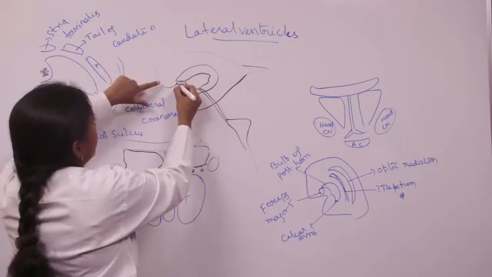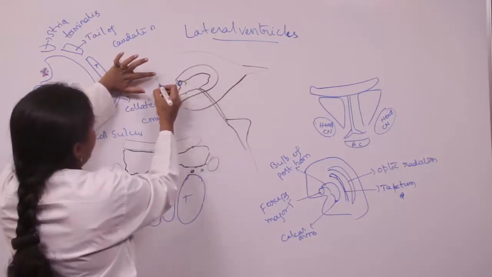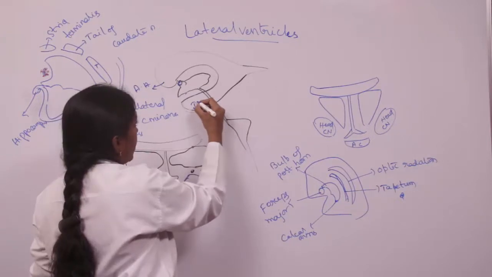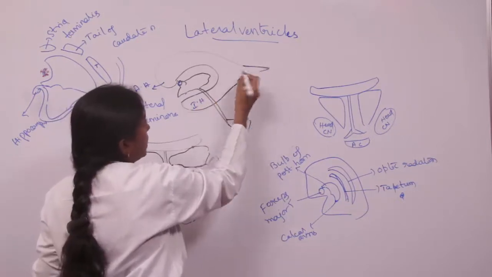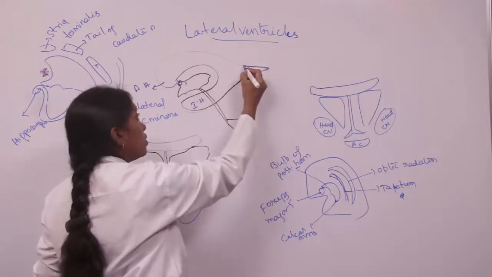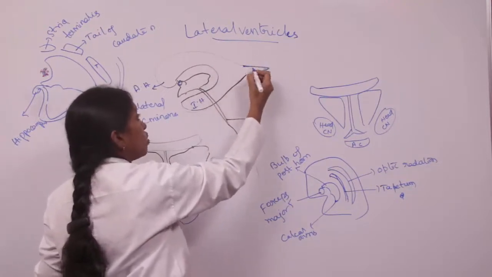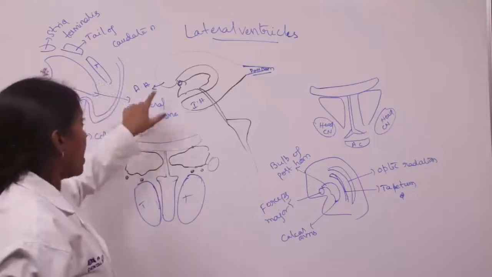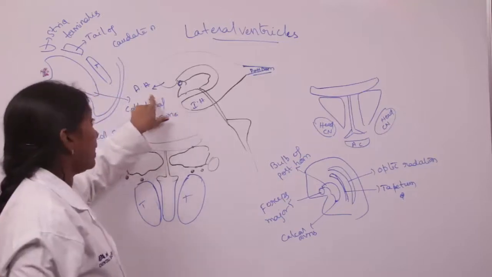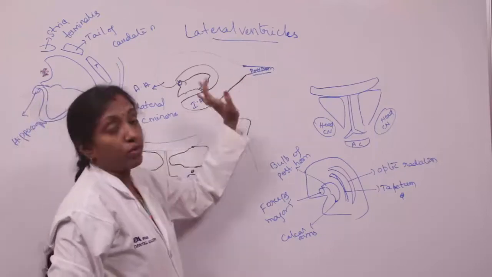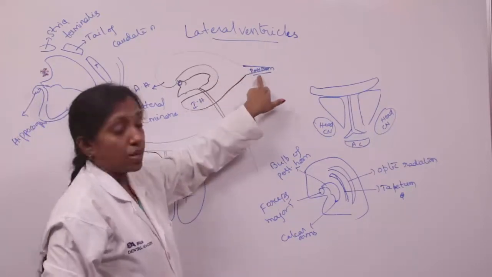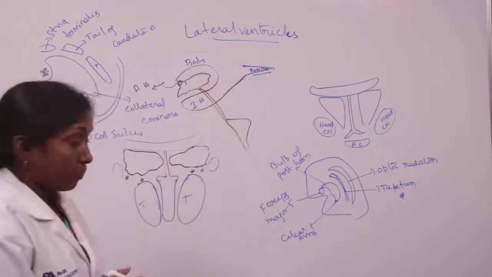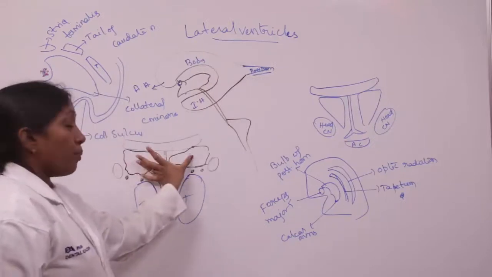This is the anterior horn. The area in front of the interventricular foramen is the anterior horn, and the area below is called the inferior horn, and the area which extends up to and beyond the splenium of the corpus callosum is the posterior horn. And this is the body.